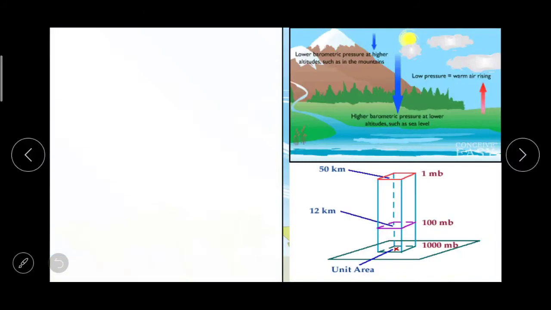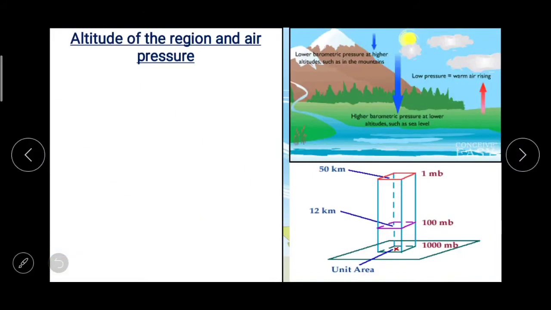Then the next one, altitude of the region and air pressure.